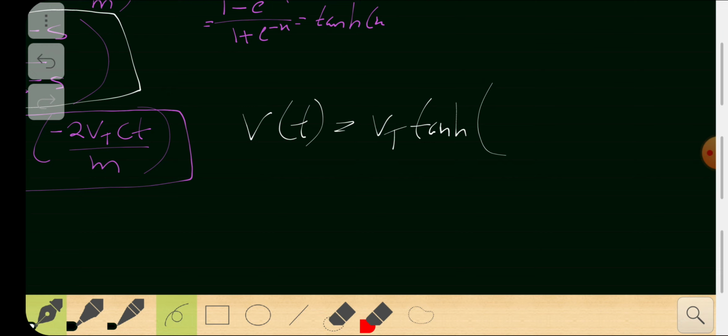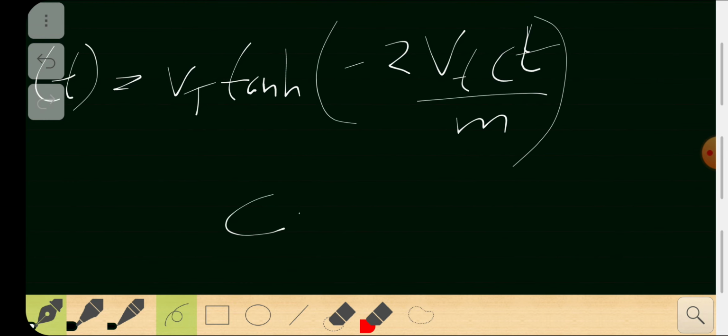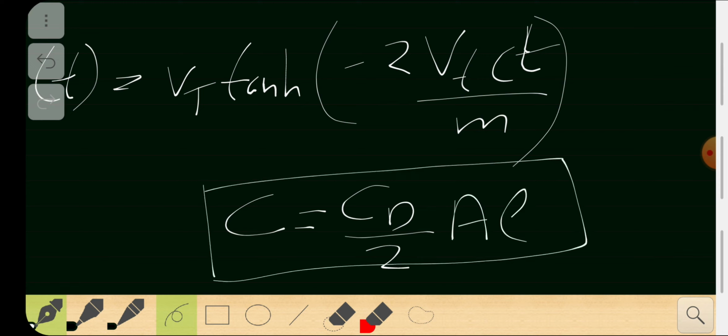As you remember, c is the constant cd by 2 times a times rho. So you can substitute that back into this equation and find the velocity.